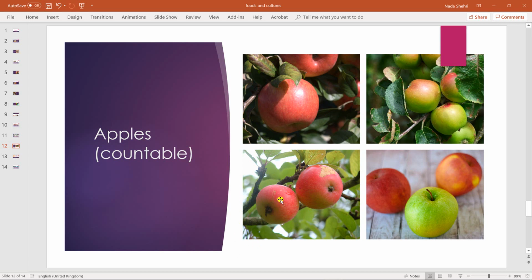I cannot say a 2 apples. Please, ladies, pay attention to this specific point. Also, I can say 3 apples, 4 apples, 5, 6, etc. So I can count them. يمكنني عدهم. This is countable nouns.